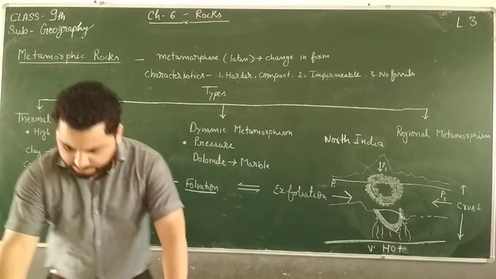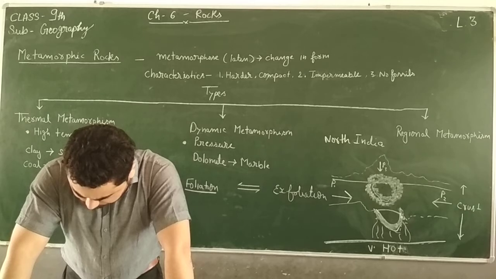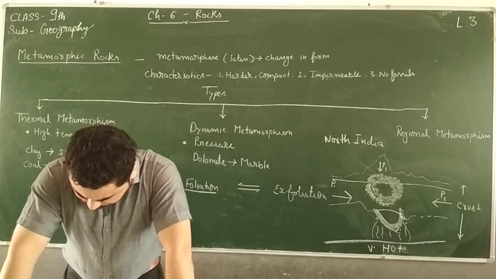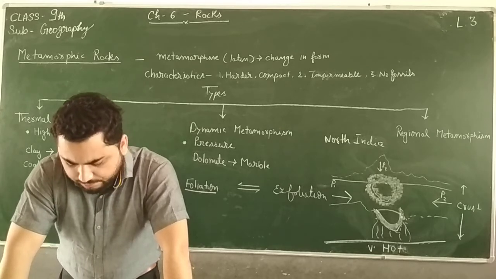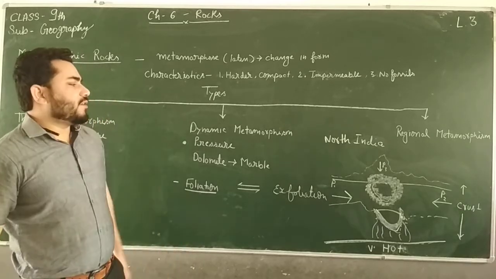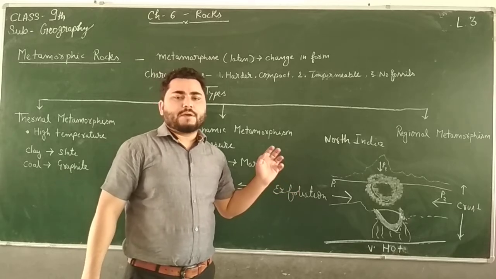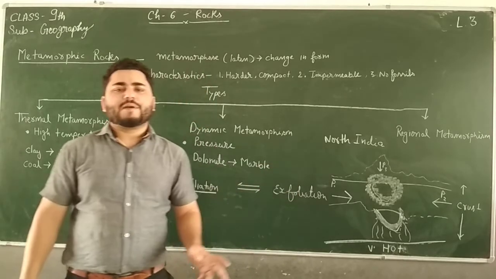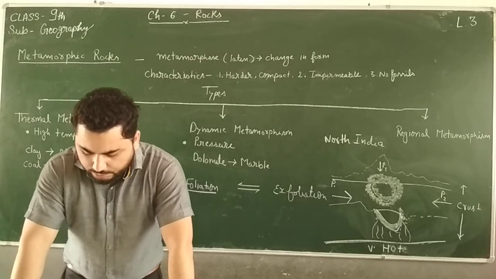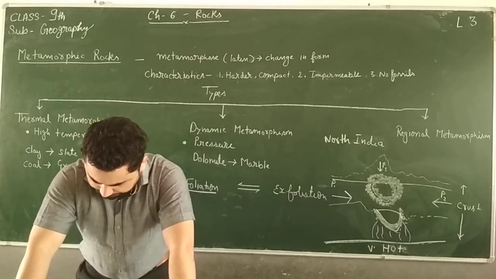Now what else is given in your book? Let me check. Okay, local or contact metamorphism. When a small area is affected by this metamorphism, then that type of metamorphism is called local or contact metamorphism. You have to just remember that.